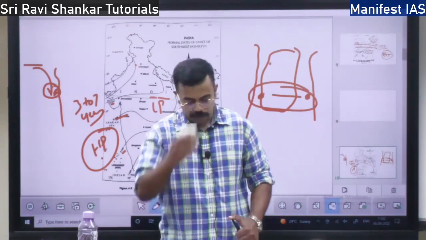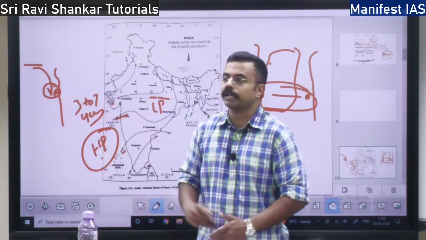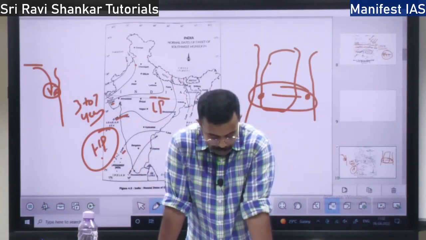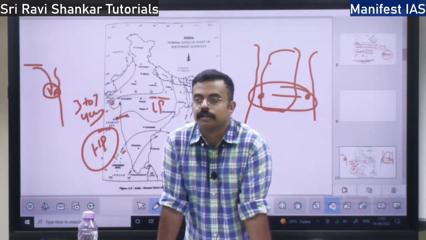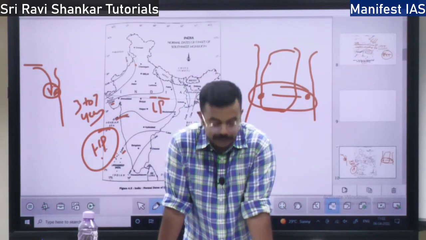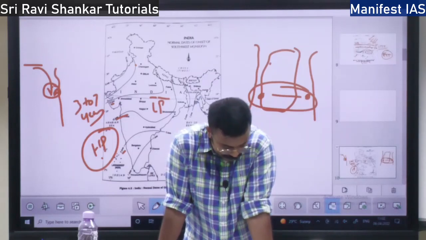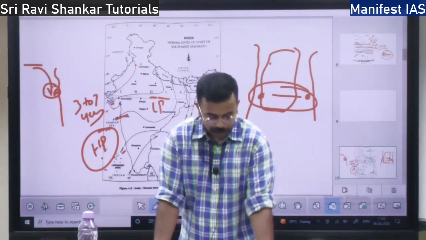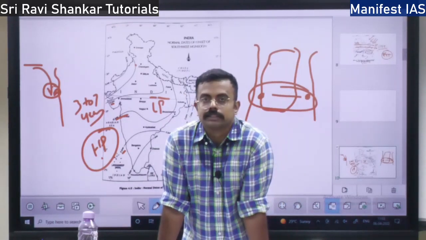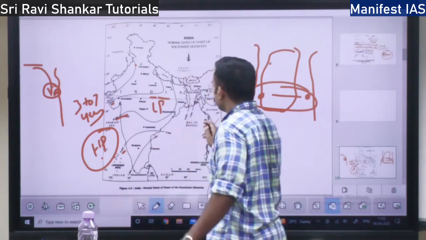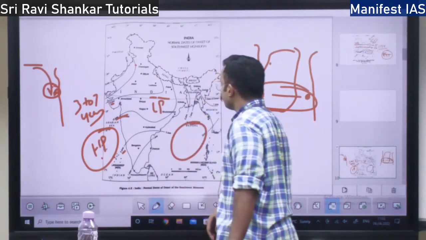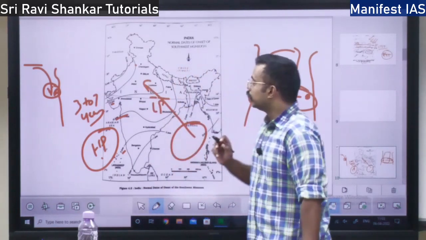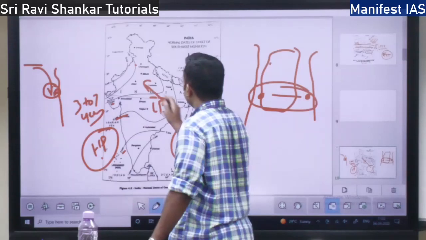How is the rainfall distributed over the Indian region, and what are the rain bearing systems? First we have the Bay of Bengal rain bearing system, and then the Arabian Sea rain bearing system. Whatever cyclones are over the Bay of Bengal will move over the Indian land mass and bring a lot of rainfall.